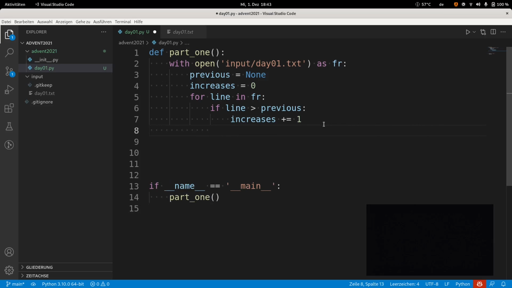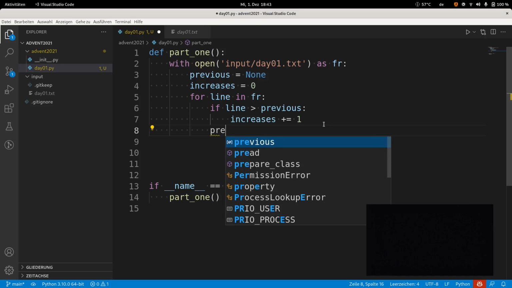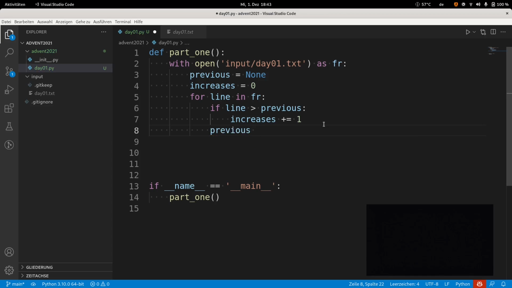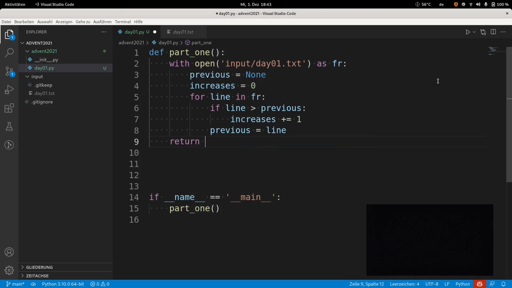After this, no matter what, if I had an increase or not, this line that I just saw is equivalent to the previous value for the next line. So I need to keep track every time of what I saw the previous line. So I say previous equal line. So basically, after checking the current line, I'll say, okay, before reading the next one, keep track of what I just saw, because the next line will need to compare with the current one. And here, after the full cycle, after the with, I can just return the number of increases.